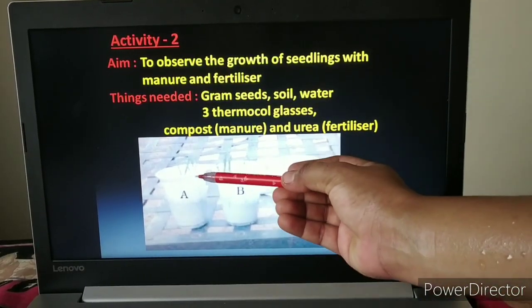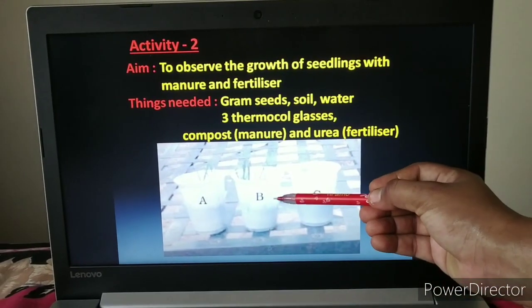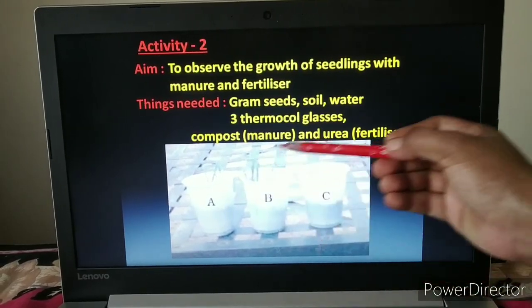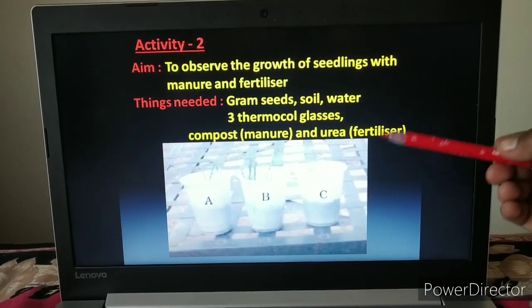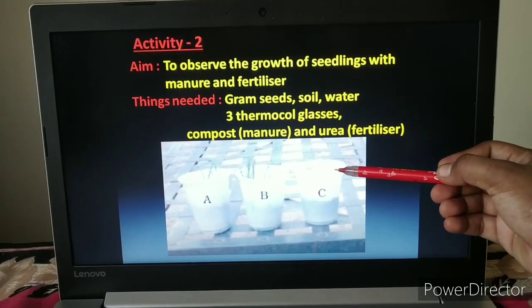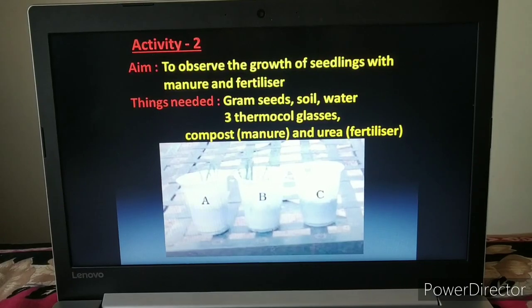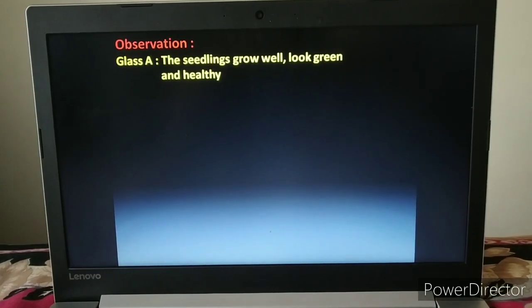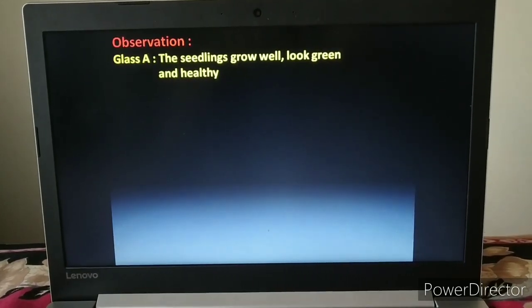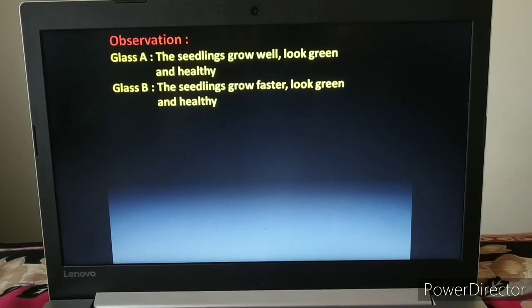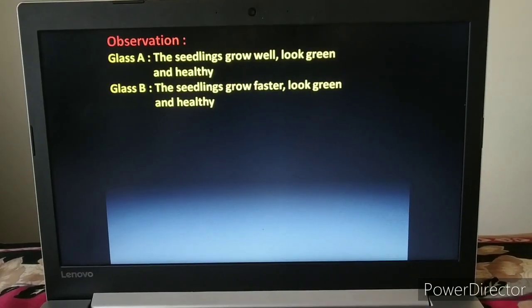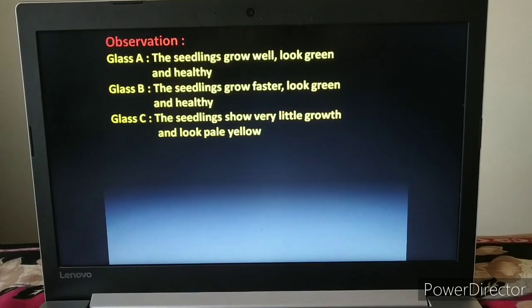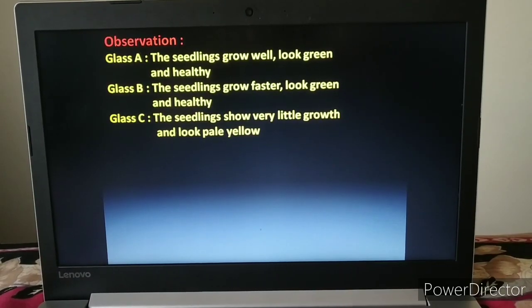In glass A, plants have grown a little. In glass B, plants have grown better than glass A, but not better than glass C. And in the last one, glass C, very little plant growth you can see. So in your observation, in glass A the seedlings grow well, they look green and healthy. In glass B, seedlings grow faster as compared to A and C both. They look green and healthy. And in the last one, glass C, the seedlings show very little growth and look pale yellow.